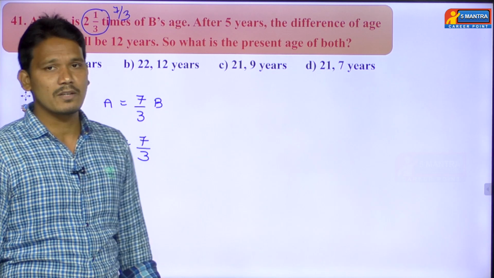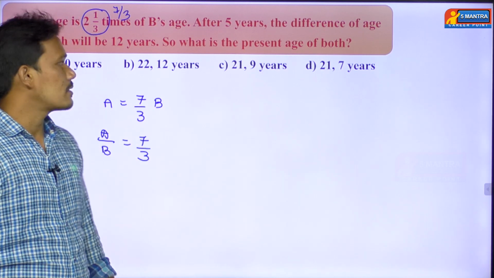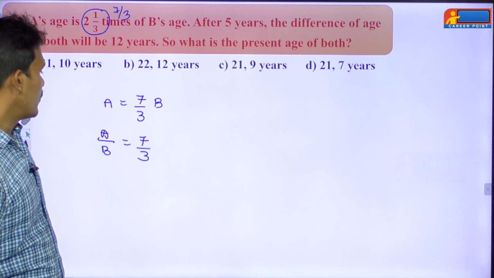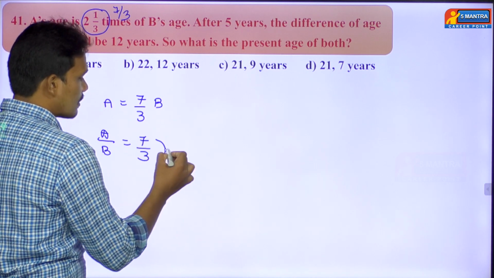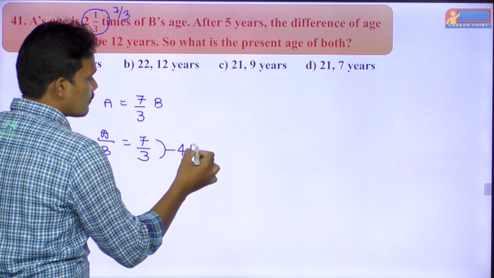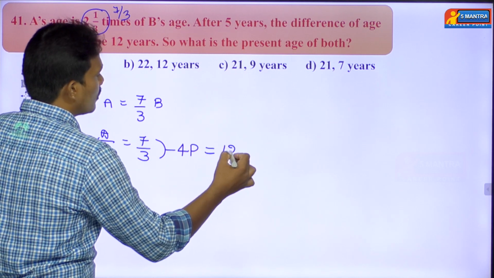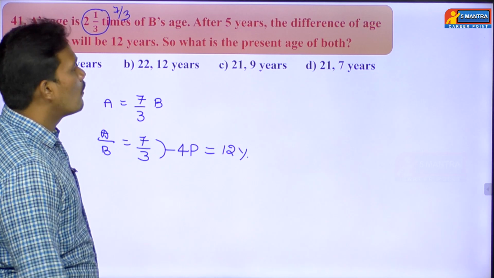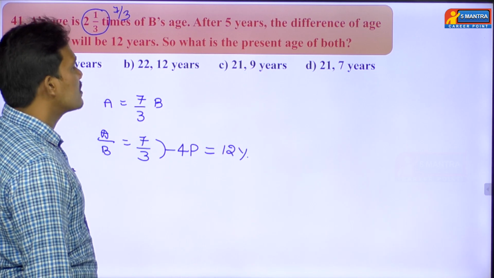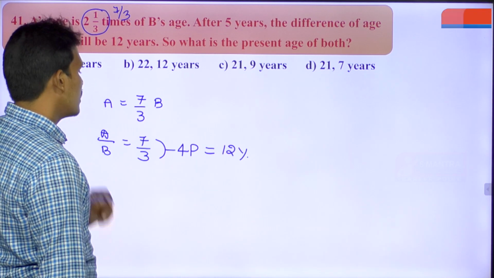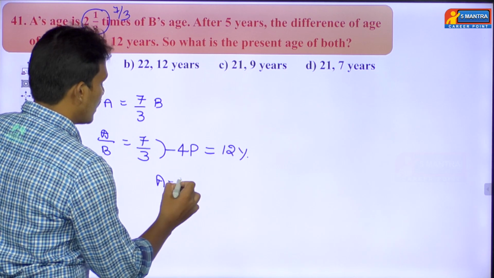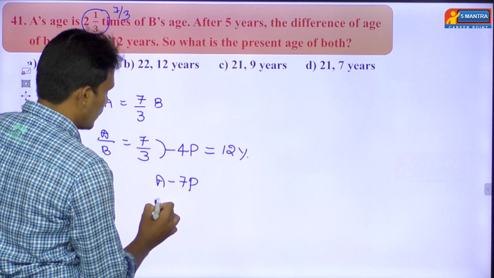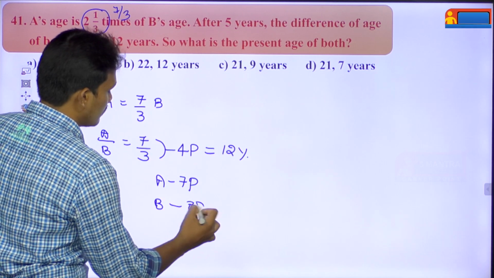Then what about the difference between the same persons right now? That will also be the same 12 years, which means this difference equals how many parts? 4 parts. So this 4 parts value is given, that is 12 years. But what is the question they're asking? What is the present age of both? He is asking to find the 7 parts value and 3 parts value, A's 7 parts value and B's 3 parts value.